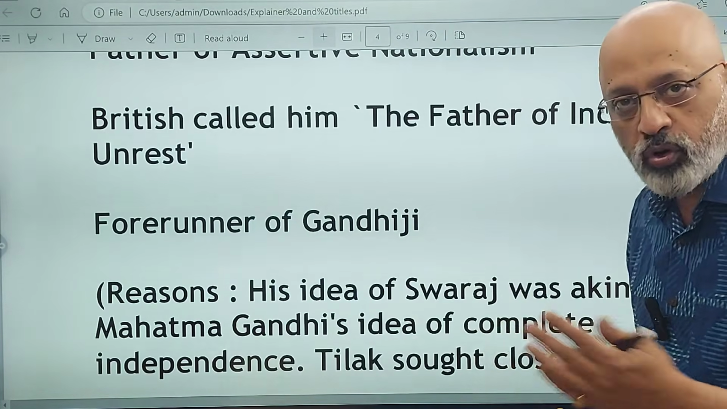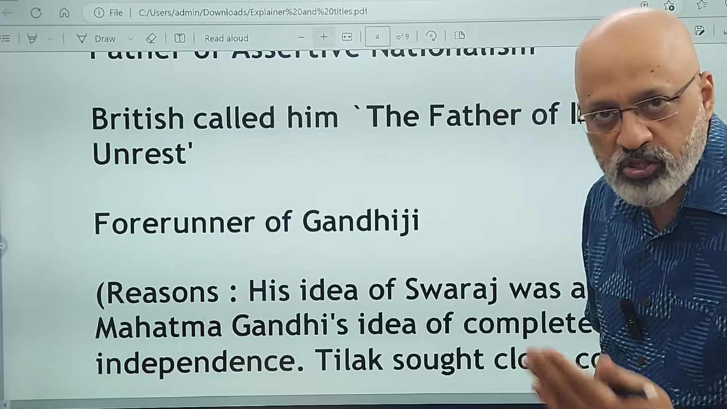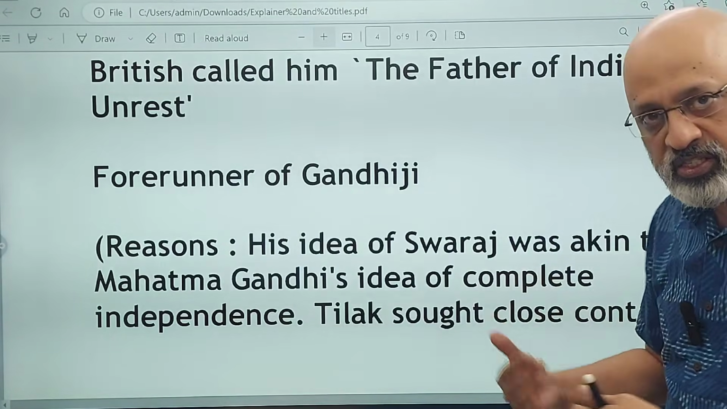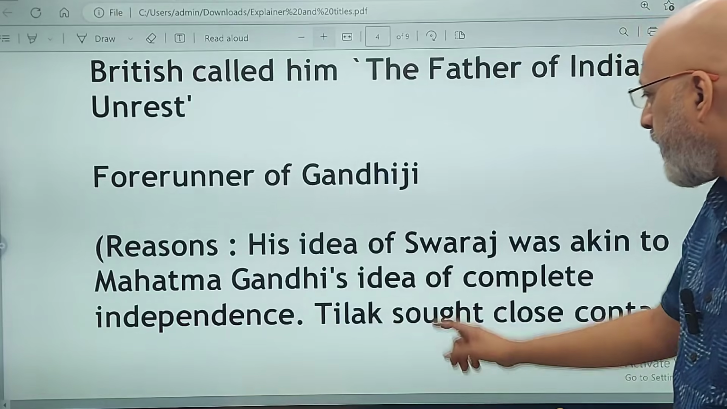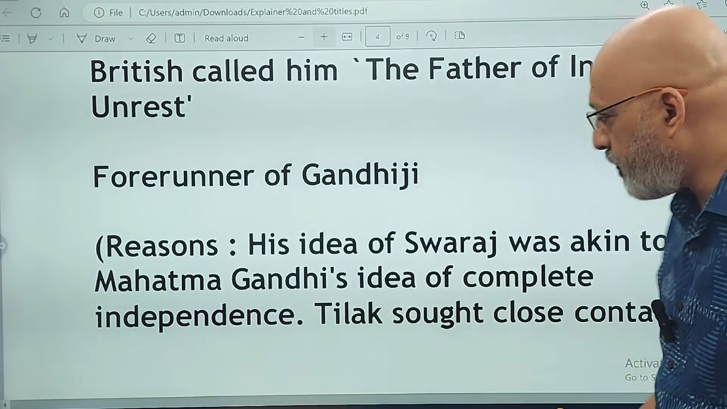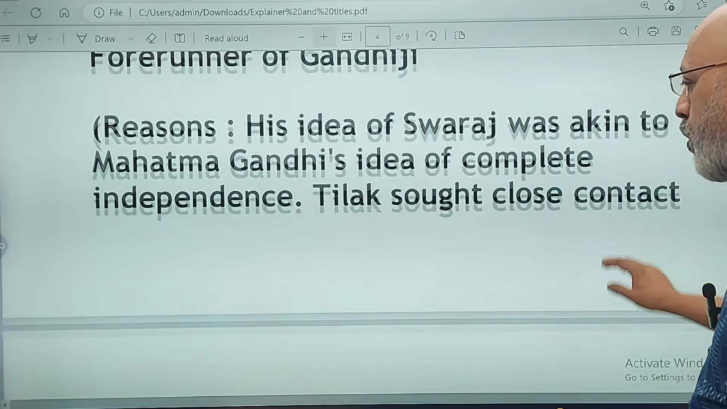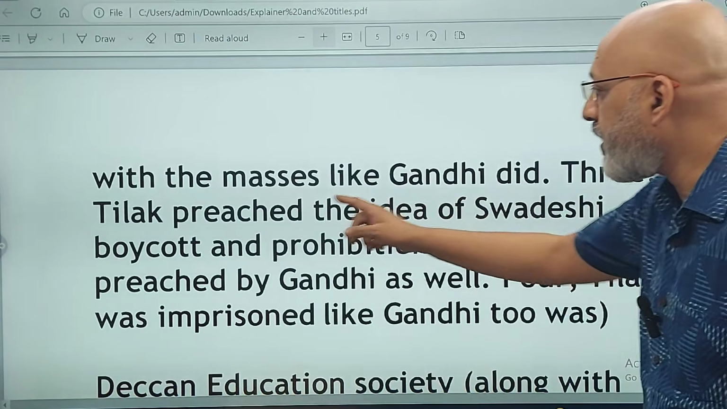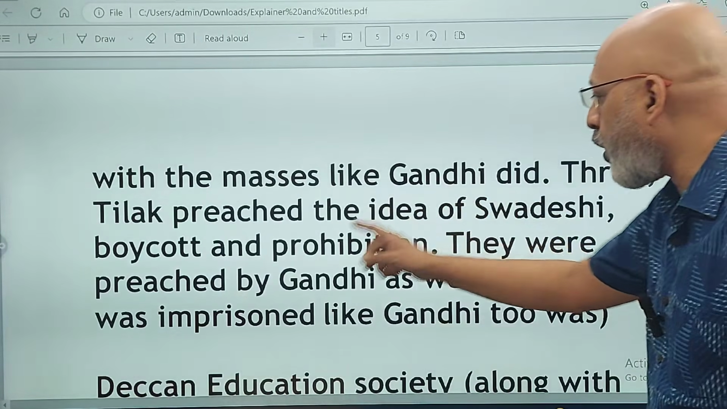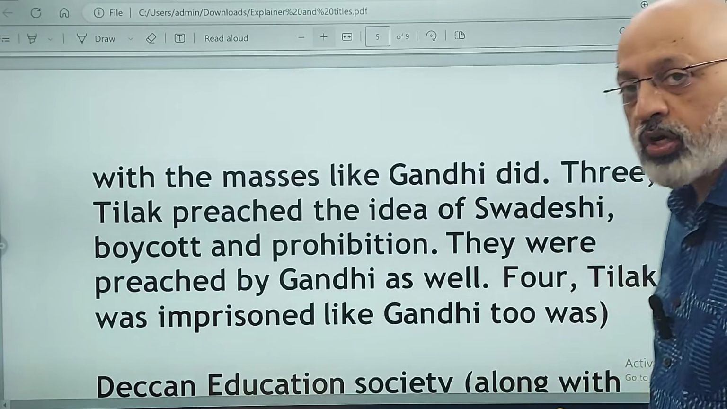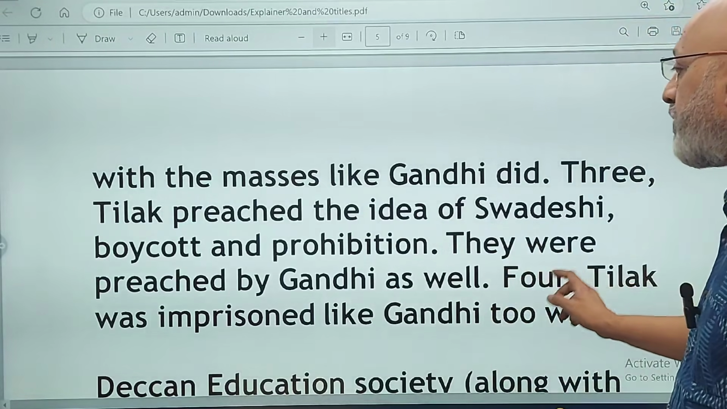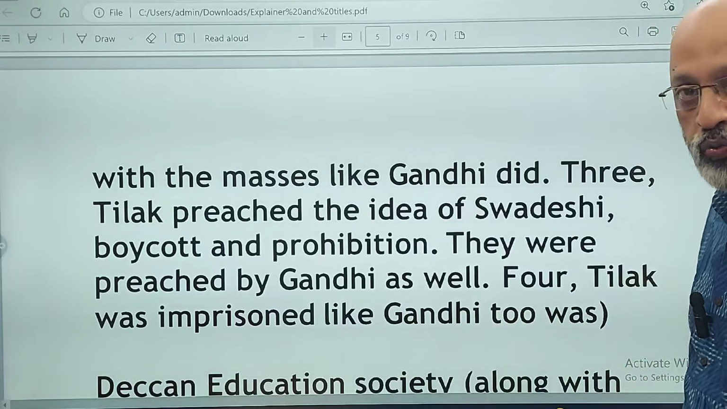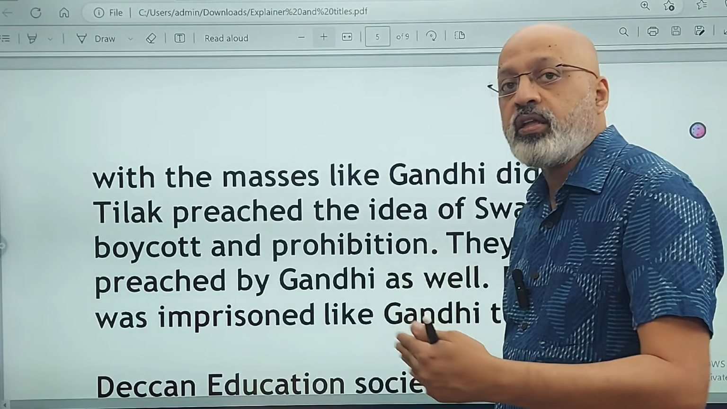So the reasons are 4, right? Depending on the number of marks, you can give 2, 3, 4. One, his idea of Swaraj was akin, means similar, to Mahatma Gandhi's idea of complete independence. Two, Tilak sought close contact with the masses like Gandhi did. Three, Tilak preached the idea of Swadeshi, boycott and prohibition. Ab ye mat bolna Swadeshi out of syllabus hai. They were preached by Gandhi as well. Four, Tilak was imprisoned like Gandhi too was. So 4 reasons why he is considered the forerunner.